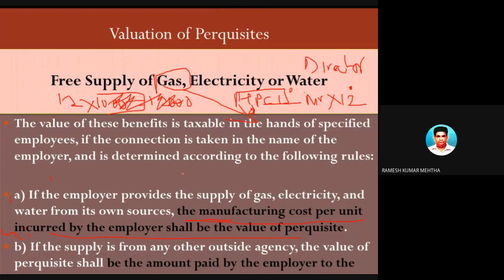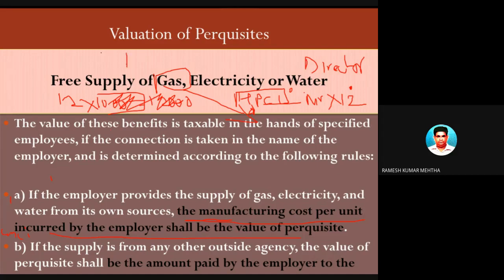So you have to find out the advantage or the benefit and convert it into rupees, and then add it to gross salary, on which we have to compute the total taxable salary. So you have to include the value of the perquisite, and the value of the perquisite is the manufacturing cost incurred by the employer.